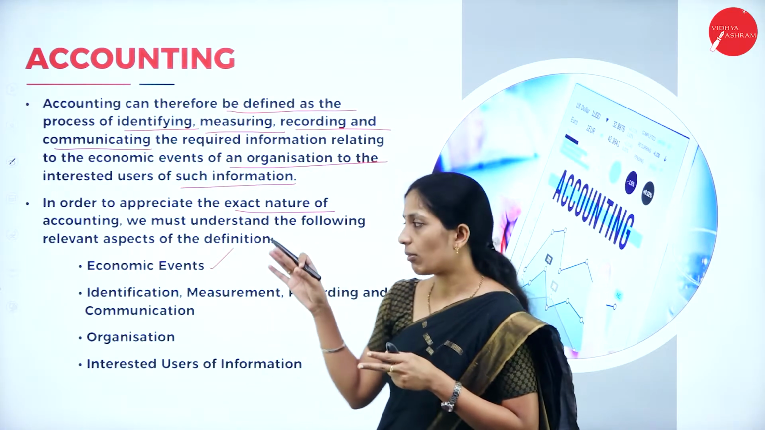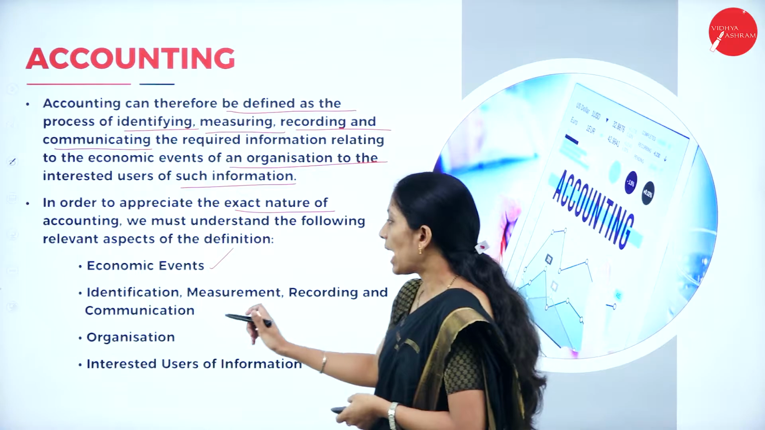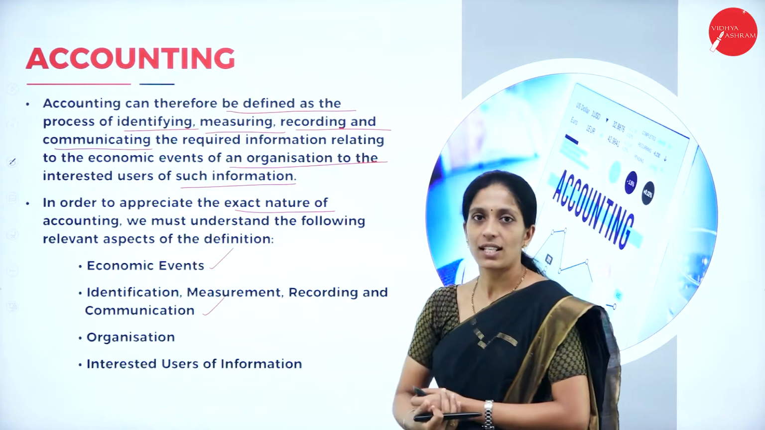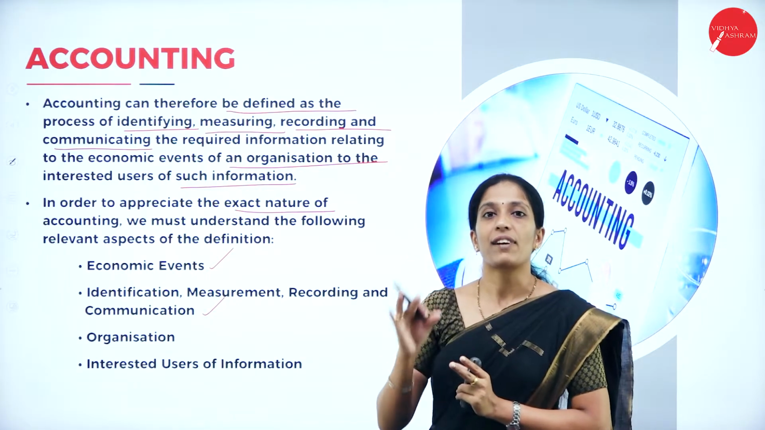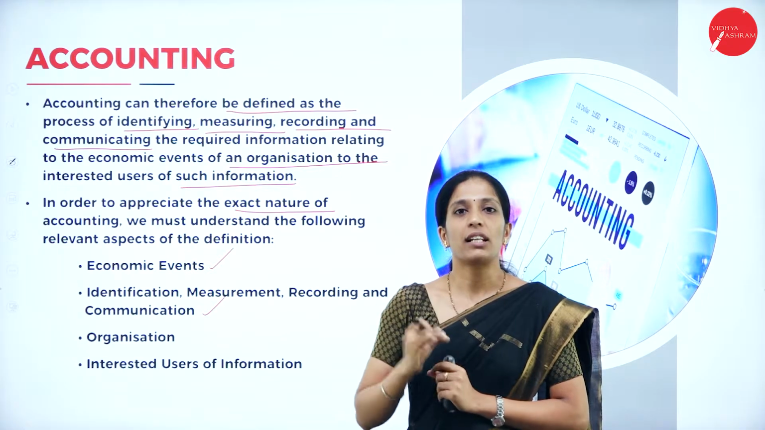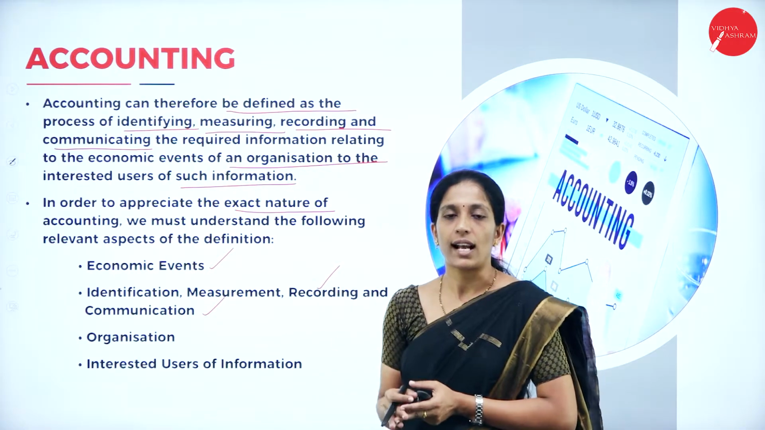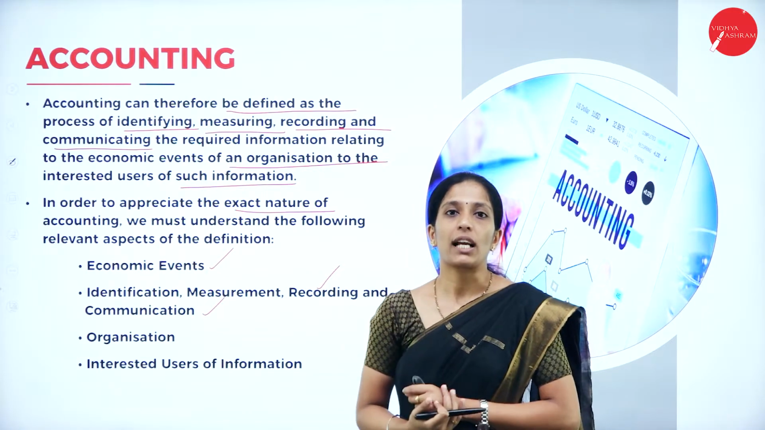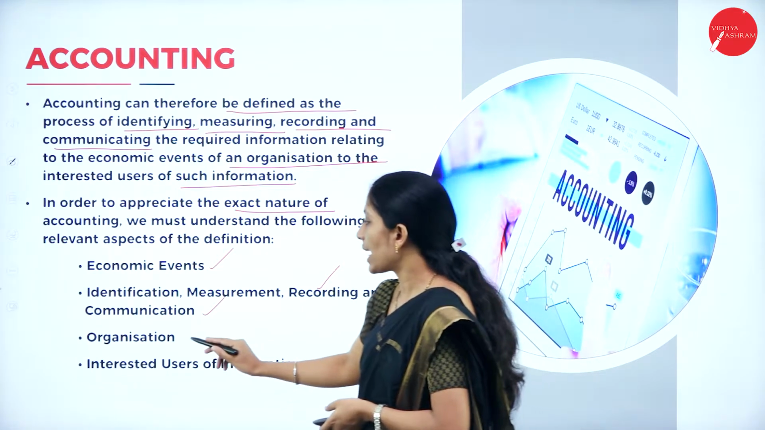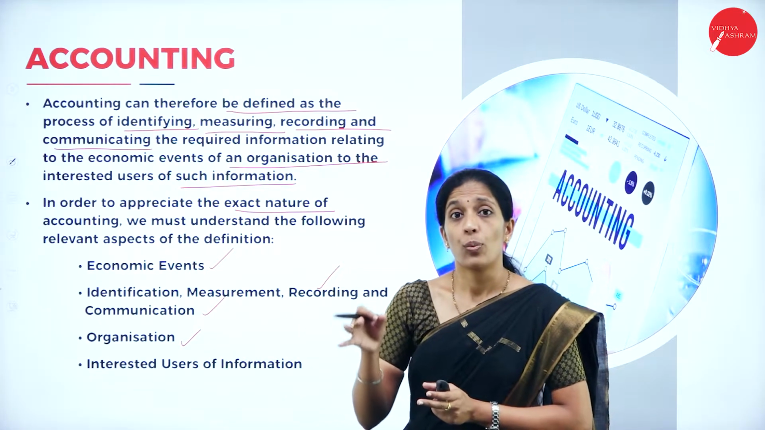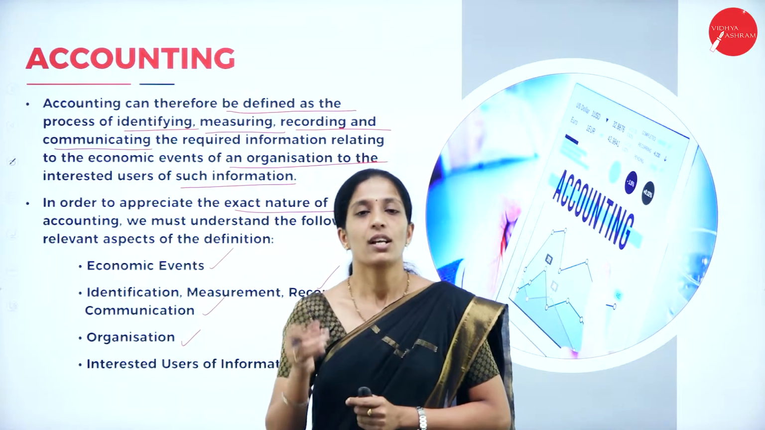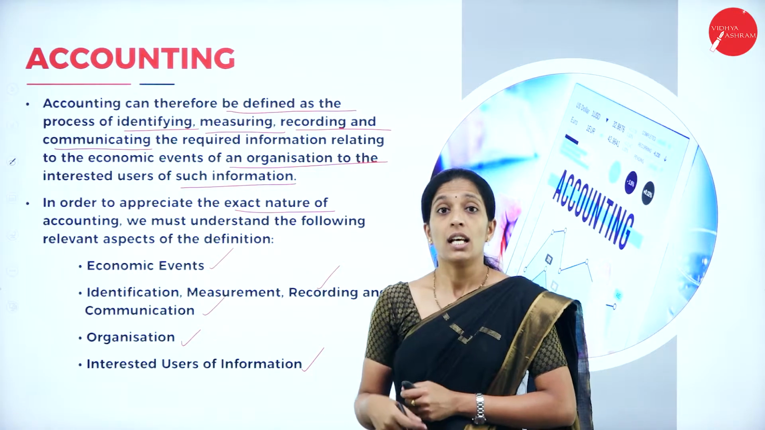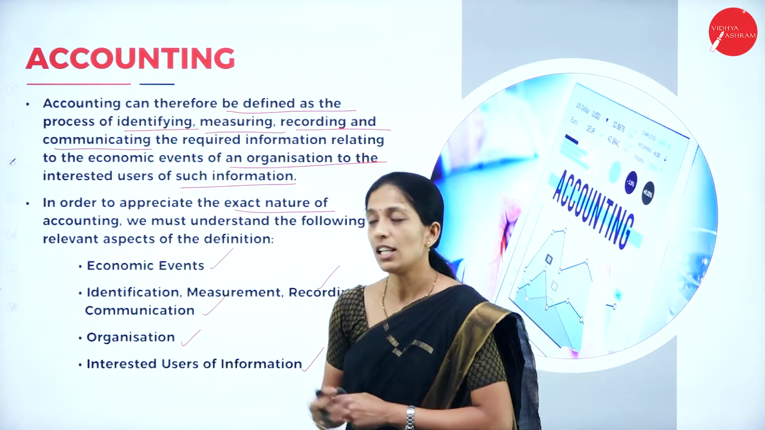So in accounting we will record these economic events, and it includes identification, measurement, recording and communication. Already we have discussed about it. So we have to identify the financial character, then we have to measure in terms of money, then we have to record the transaction, and once the recorded transaction is summarized and interpreted, it has to be communicated to the users. Next, organization. Of course, there should be an organization where we have to prepare the financial statements. So there should be an organization. Next, interested users of information. Now, who are the interested users of the information? So we shall see that.